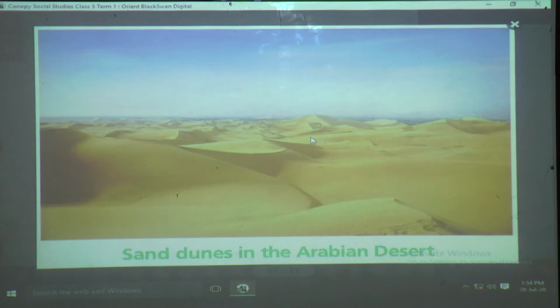So most of Saudi Arabia is a high rocky plateau covered by a vast desert. The desert is covered with small hills called sand dunes. Strong winds and dust storms keep blowing and shifting the sand dunes from one place to another. There are no lakes or rivers in this land, but at some places in the desert, underground water comes to the surface, forming fertile areas called oases.